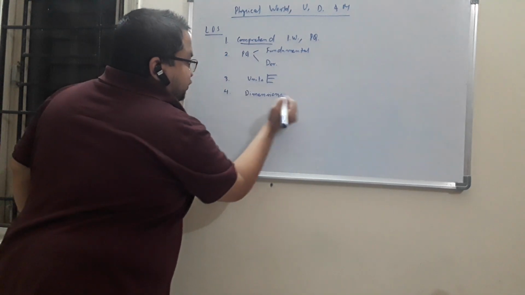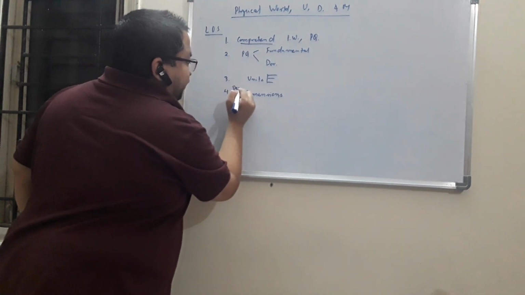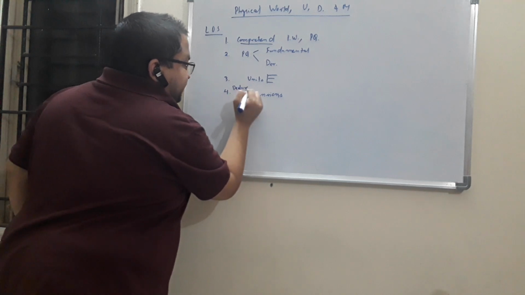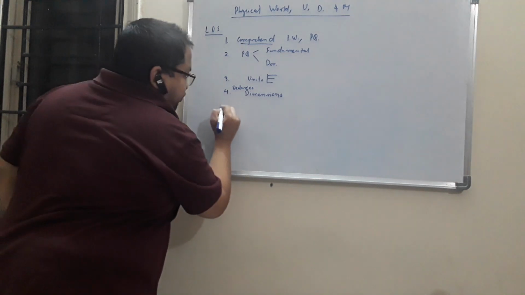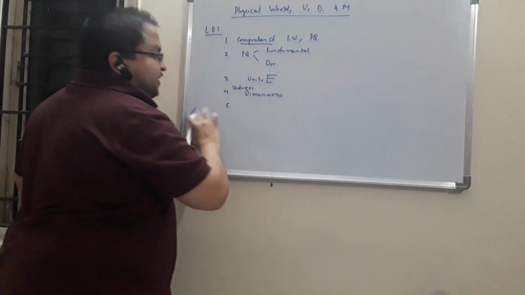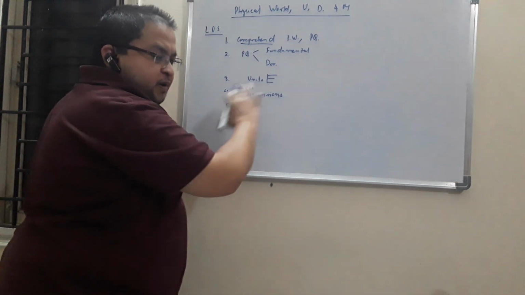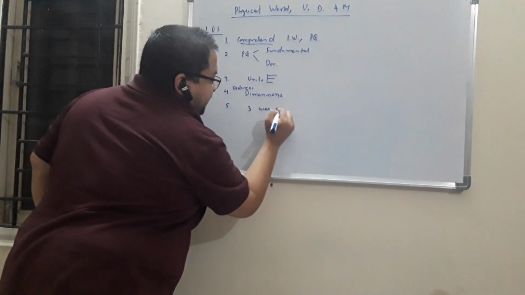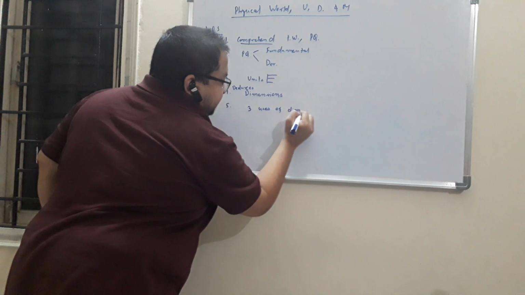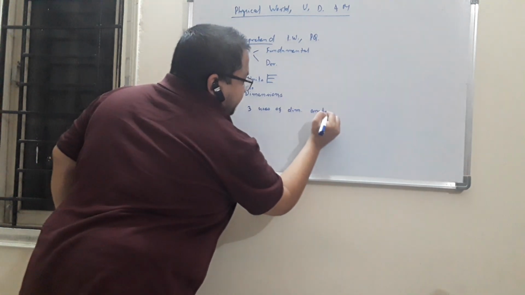So you should be able to deduce dimensions of various physical quantities and use them for its three most famous uses. So what are the three uses of dimensional analysis?